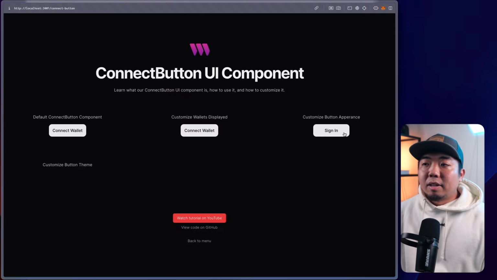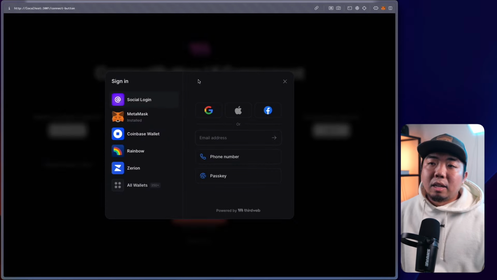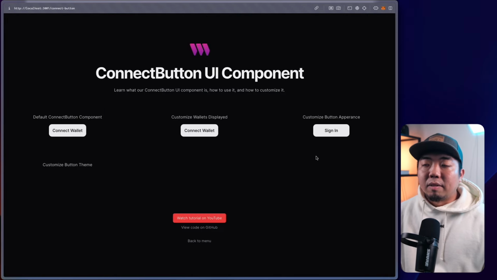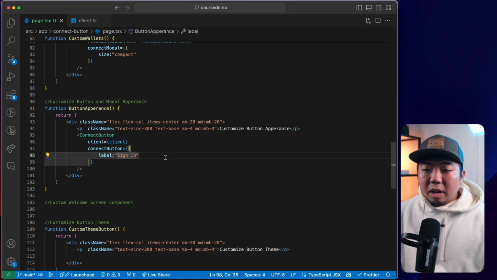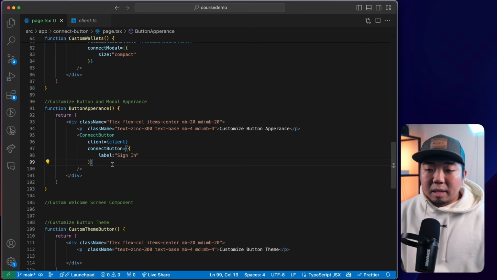So we come back here. You can see now instead of saying connect wallet, which is the default text and label, we can change it to something like sign in. It'll still give us the connect modal and everything over here. Some of the other things that we can change is we can change things within the actual connect modal.